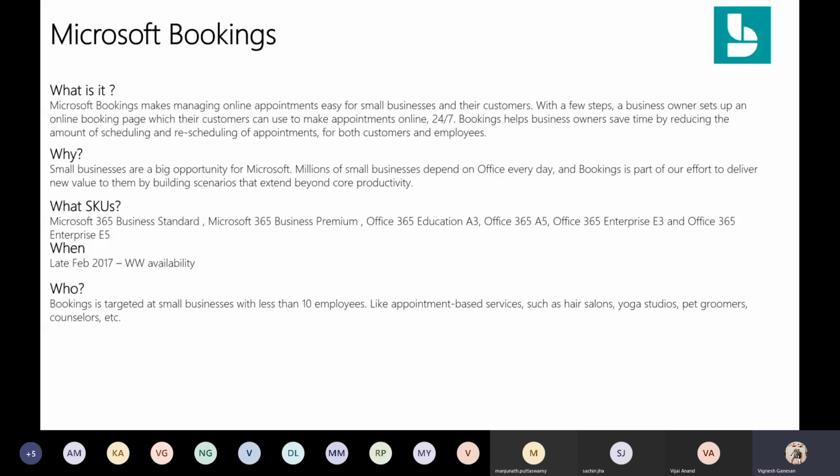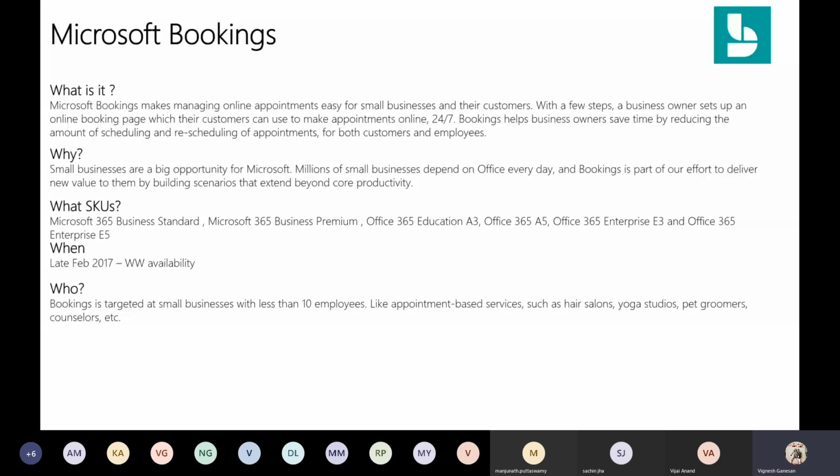Okay, so when it comes to the SKUs, that is the $1 million question here, right? So what SKUs are these? Where do I get Bookings? You see this in Microsoft 365 Business Standard and Microsoft 365 Business Premium. If you have a business SKU, you also have it in the Office 365 Education A3 and A5 as well. So it doesn't mean that this particular product is only with the business SKU. You also have it in education.